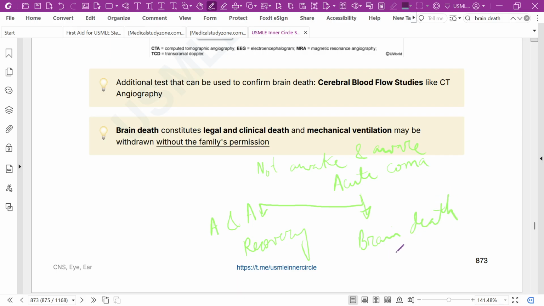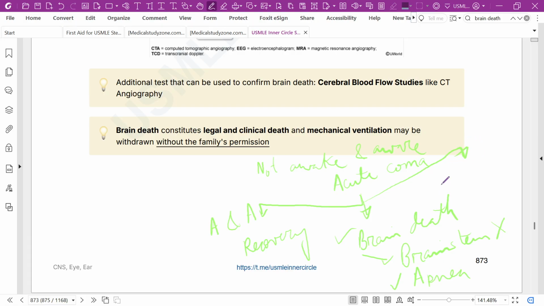So how can we diagnose brain death? First do the brainstem reflex. If no brainstem reflex, then do the apnea test. If the apnea test is positive and there is no brainstem reflex, think about brain death. Remove the ventilator.